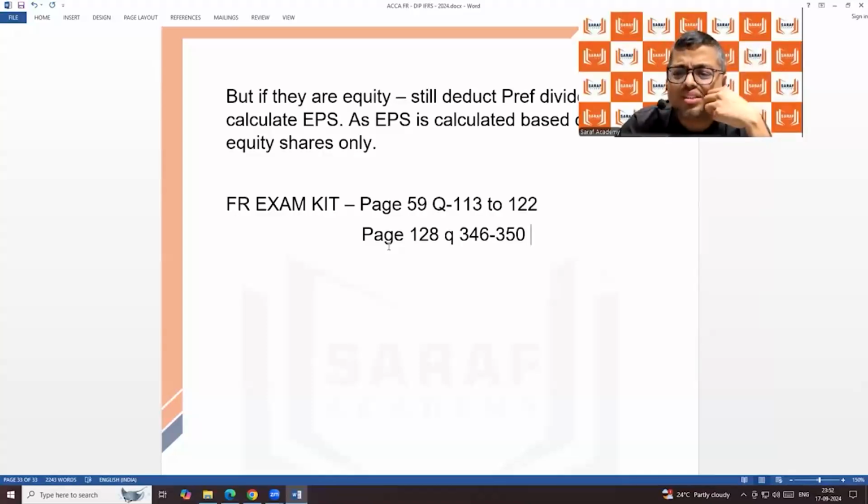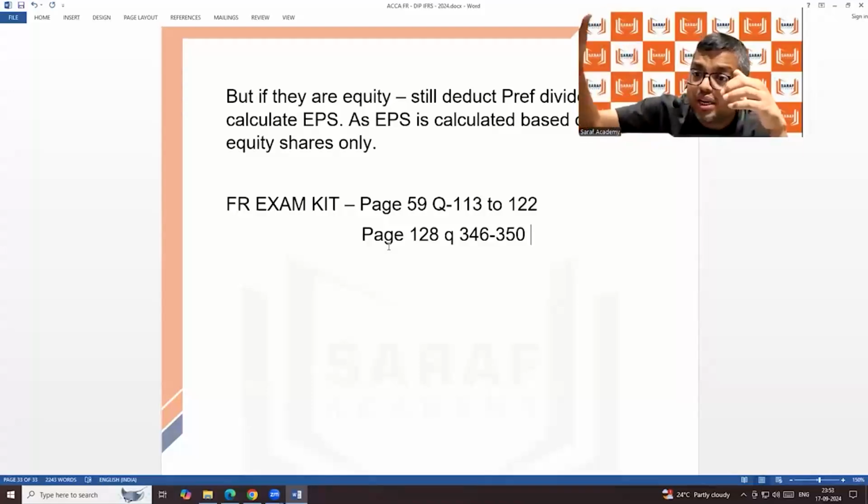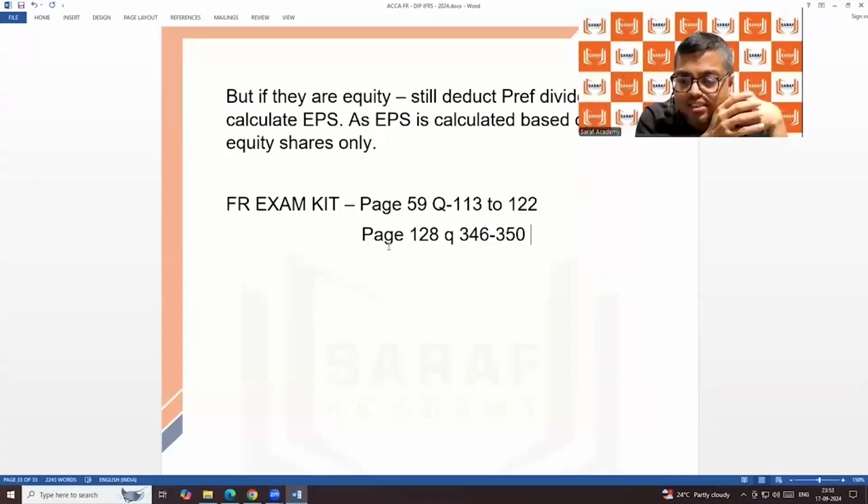Contingent means that only, sir. Suppose I am saying that I am acquiring your business, and from the business I should be getting this much income. If I get more income, I will give you extra shares. That contingent means for a consideration, you are going to give shares. So those shares we need to project. We need to add them in the denominator to calculate diluted EPS.